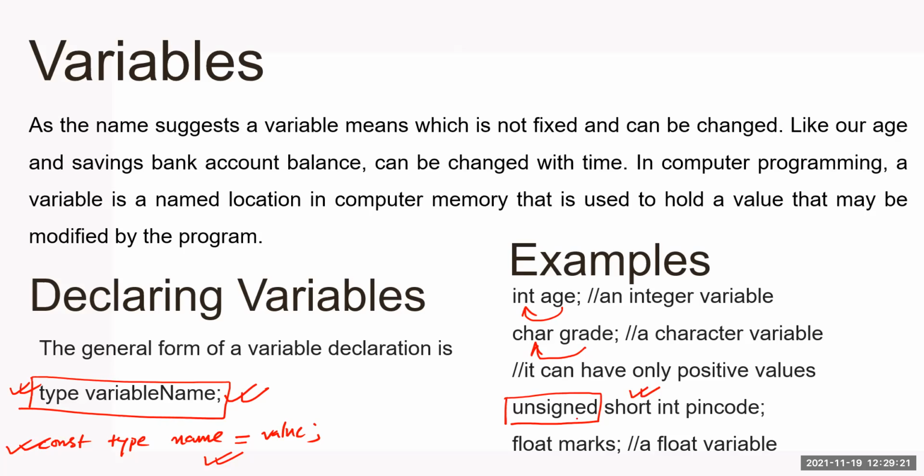So here I've used two modifiers. One is unsigned, another is short. So a short integer will take 2 bytes of memory, and unsigned will be only positive numbers. We can also have a variable like float marks. You can also use double, long double, whatever you want, in combination with the various data types.